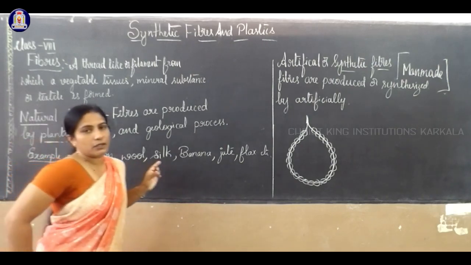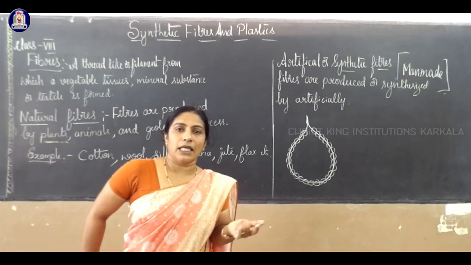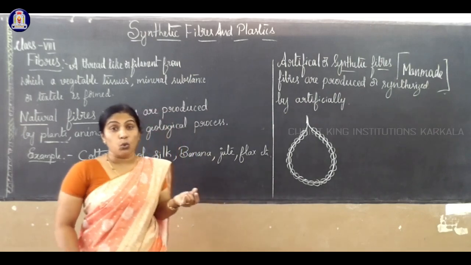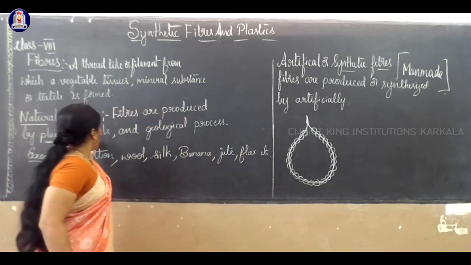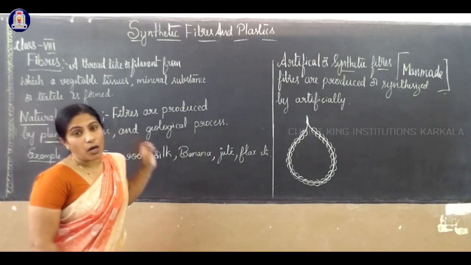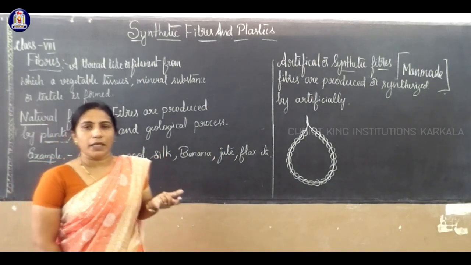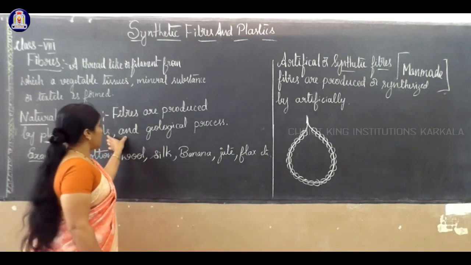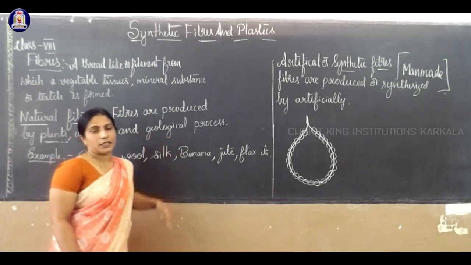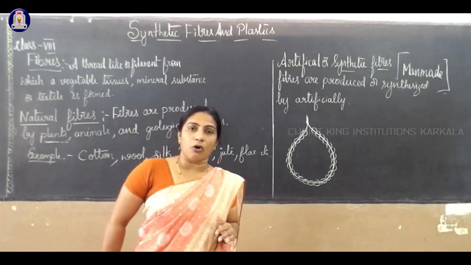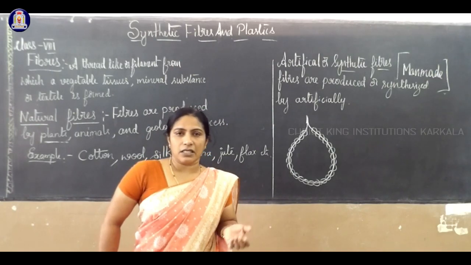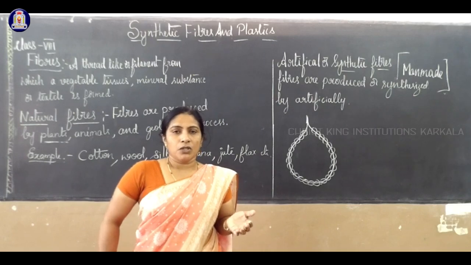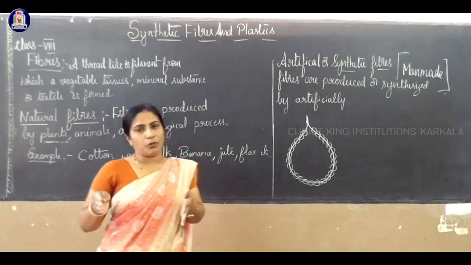And animals. Already you have studied which animals we are using to get wool, silk, etc. For example, sheep, goat and also silkworm are used to prepare some of the natural fibers. And geological processes. Biologically, in our body, thread-like structures are present, DNA. So it is related to biological processes.